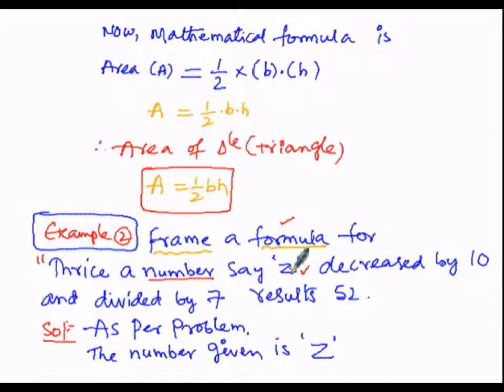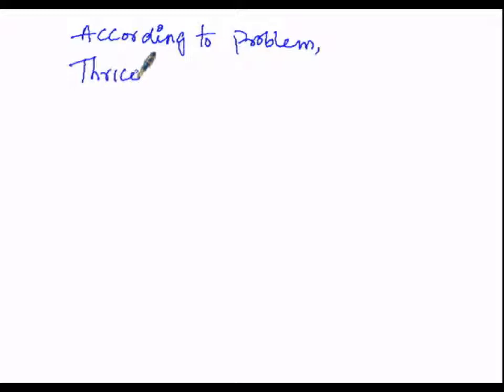Then according to problem, thrice the number is equal to, see here thrice means we have to multiply with 3.